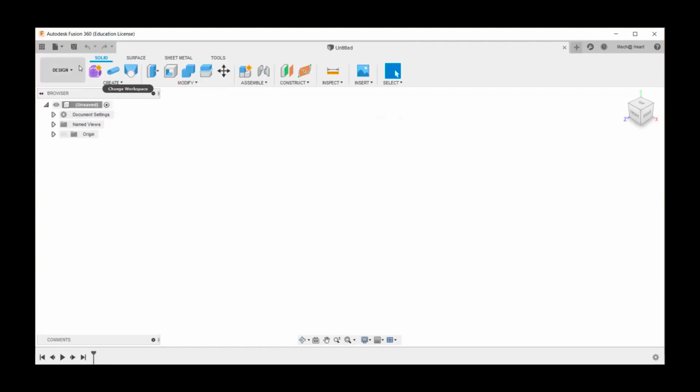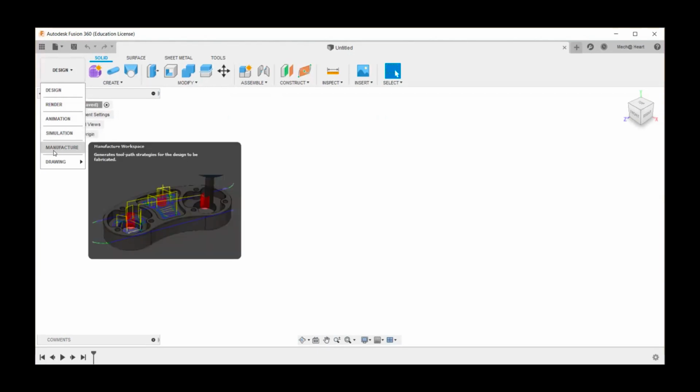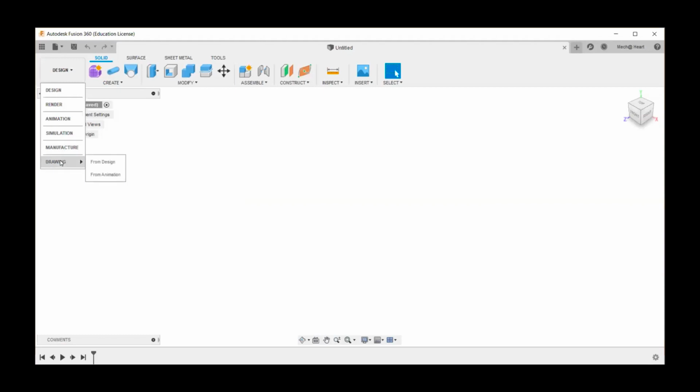This is usually, I've seen, many students' favorite module. And we have the simulation module in which we can do some analysis, like thermal analysis, because we're going to design a cup, right? And the manufacturing module, where your tool paths for CNC and also the slicing for 3D printing can be done on this platform. And finally, we have the drawing module in which you can create your blueprints and then take them to the real manufacturing place.